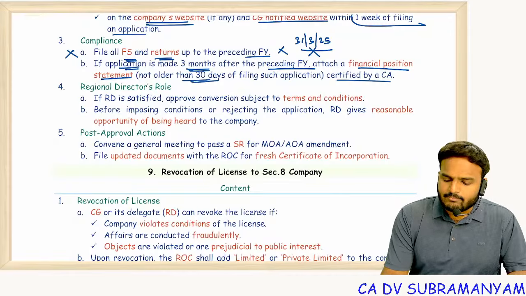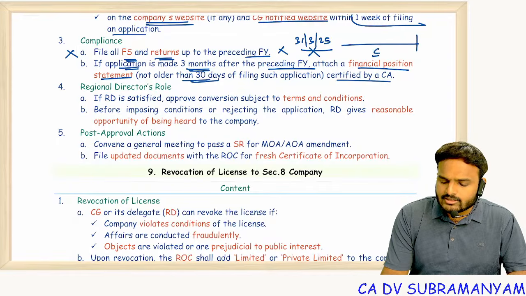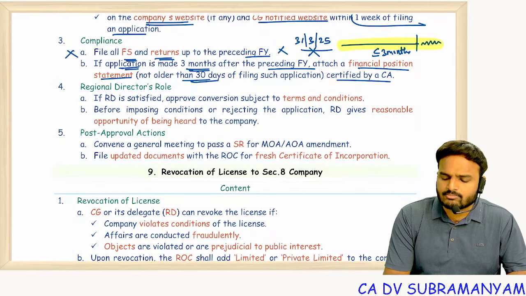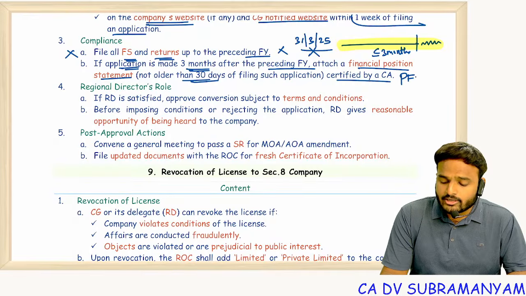If you are filing application within 3 months, no problem. But if you are filing application after 3 months, now for this period also you prepare new financial statements, periodical financial statements which should not be older than 30 days. So simply here I am writing periodical financial results not older than 30 days.